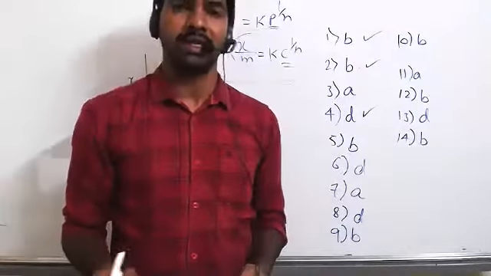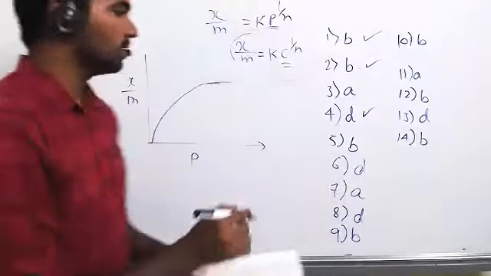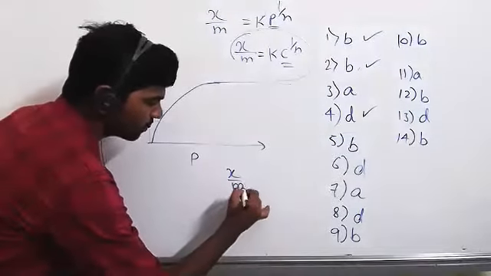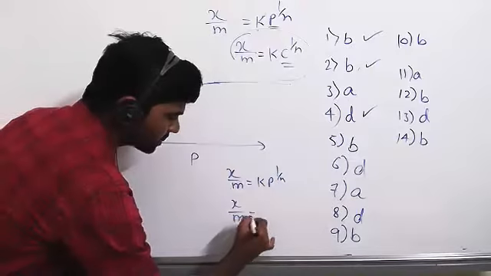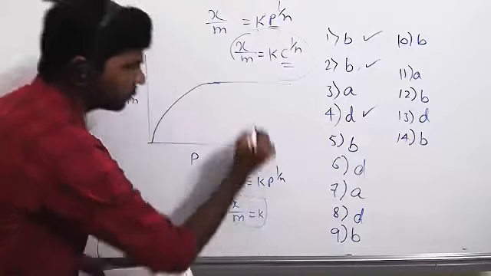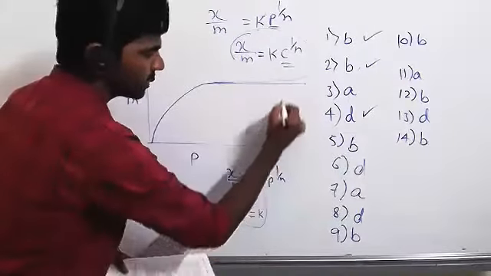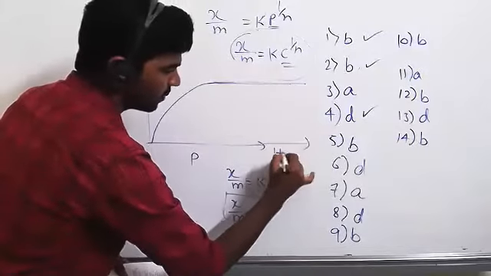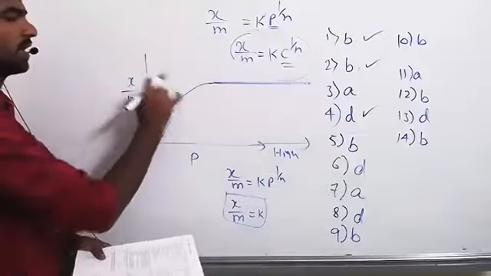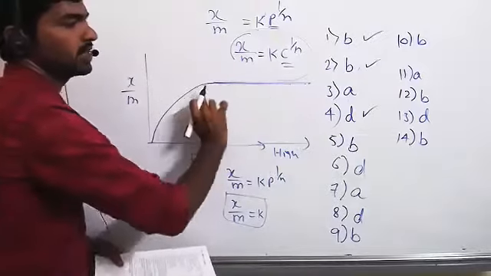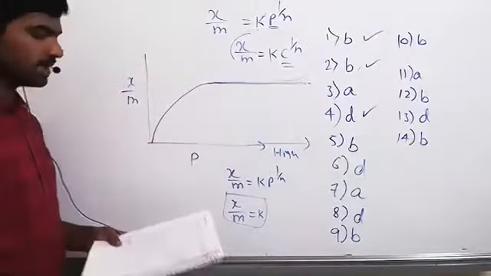So this is its limitation. So we are writing only x by m is equal to k, because here we are getting saturation, there is no effect at high pressure. At high pressure, there is no change in the adsorption of gas on solid phase. We are getting a saturated line. So option A is correct.